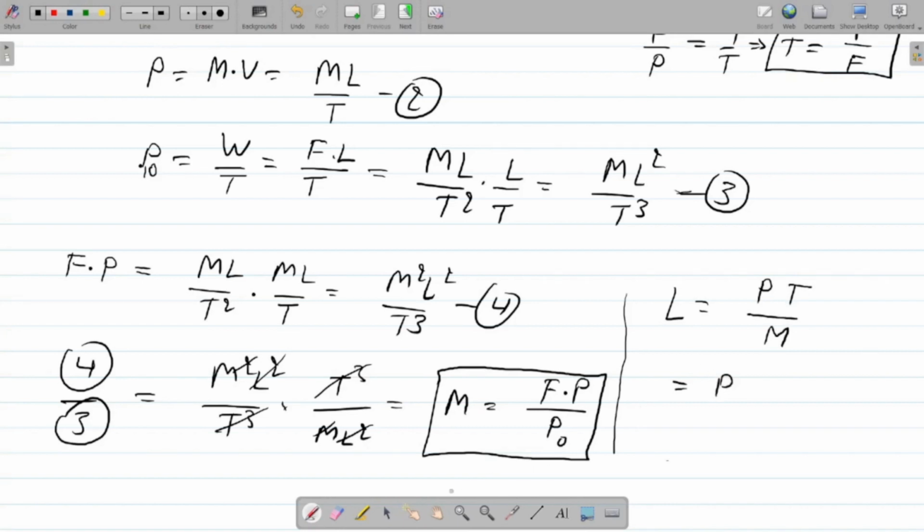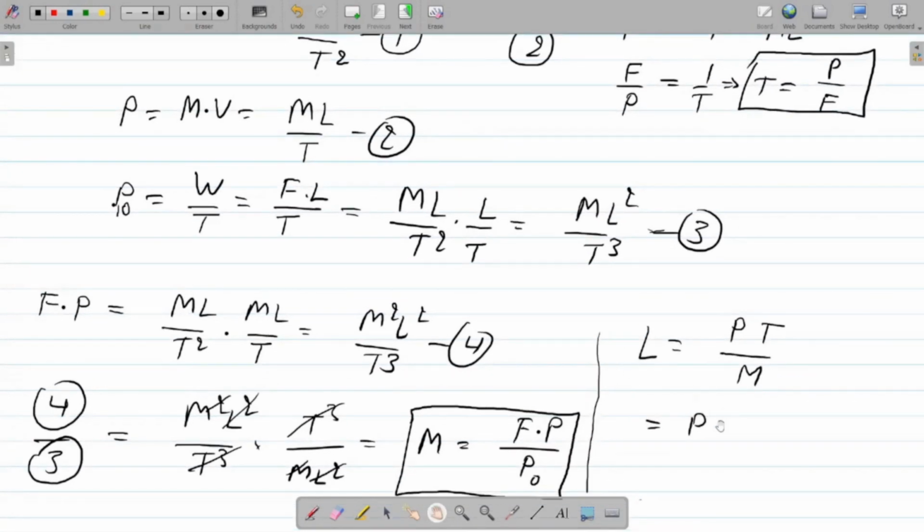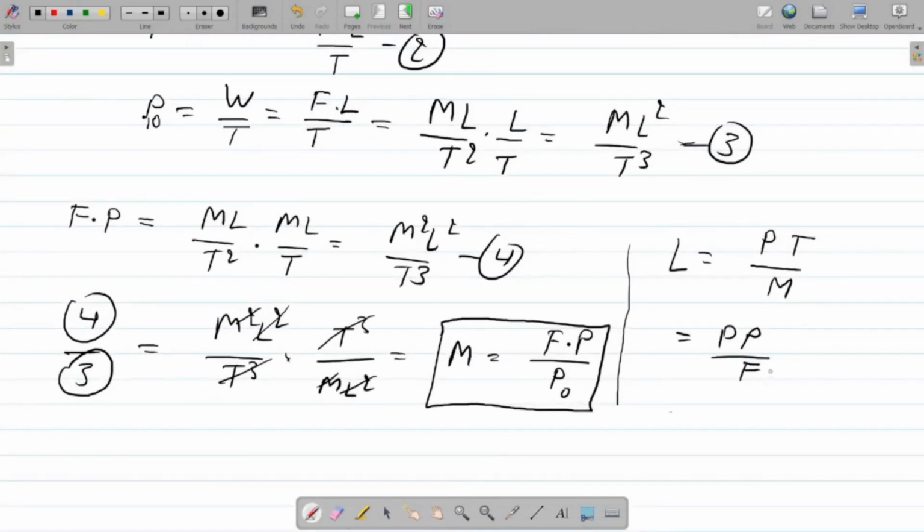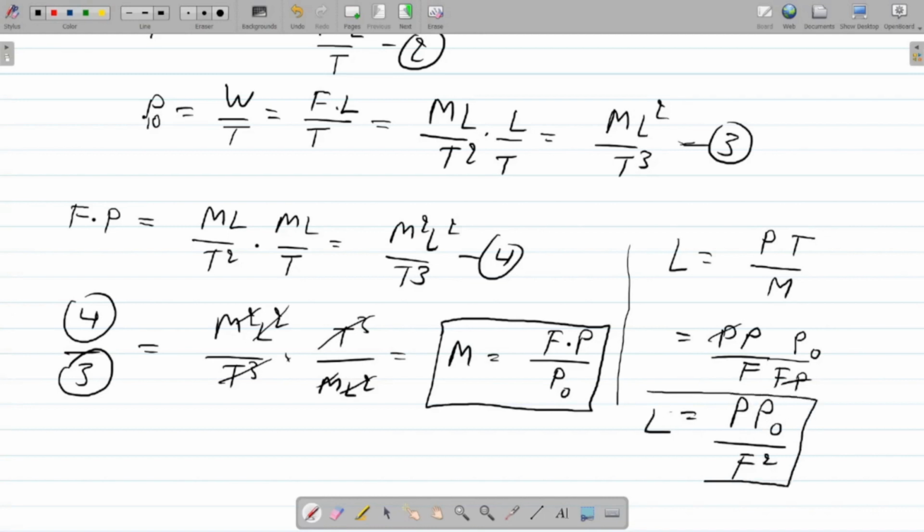Now substitute the expression of t, which is p upon f, and for mass m, it is f p upon p naught, right? So from here p cancels out, and we are left with p naught divided by f square. So this is the expression of L in terms of the assigned fundamental quantities, right?